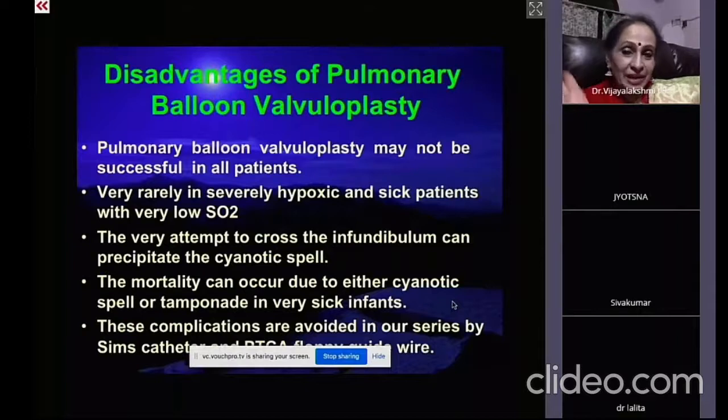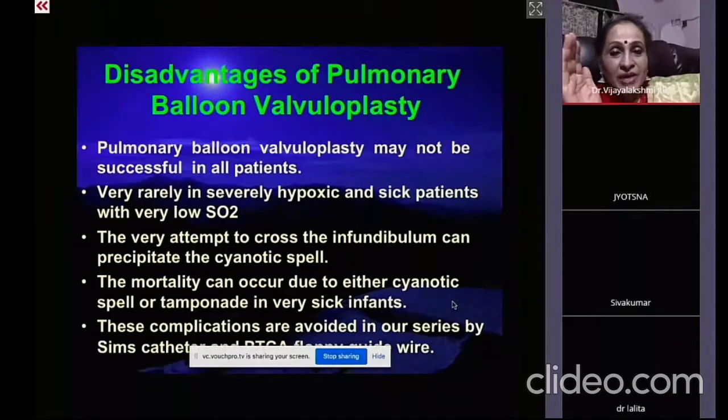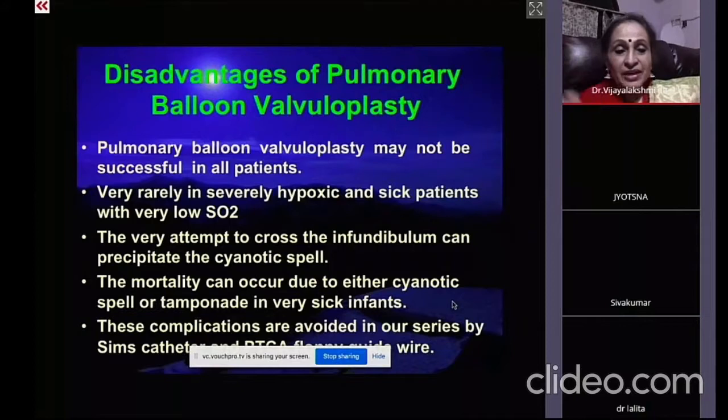So that can be shaped towards the RVOT. As soon as you enter the RV, just give a clockwise rotation and then it turns towards the RVOT. So it's a guiding catheter. The whole system is PTCA only that we use. We are not going to use the adult system in this case because these are very tiny children.